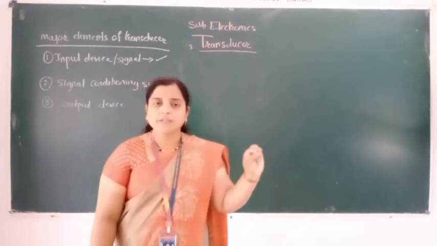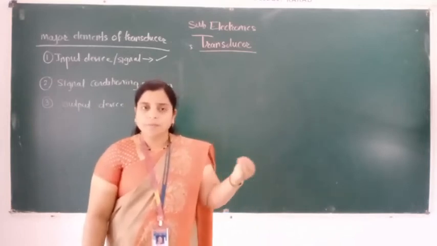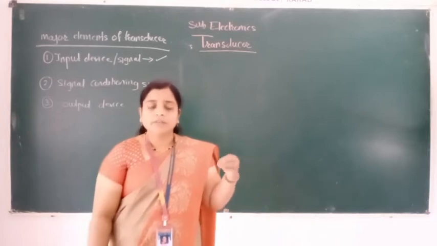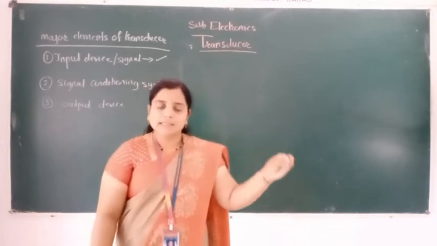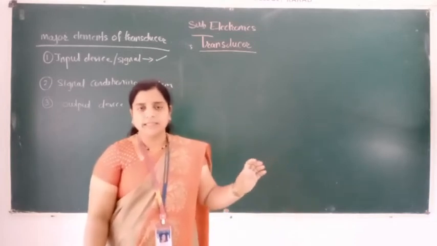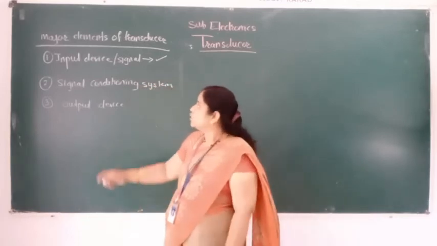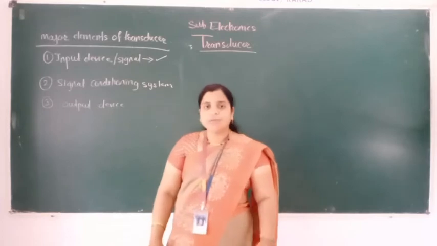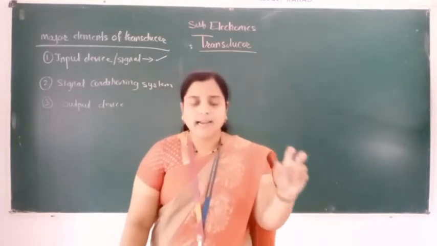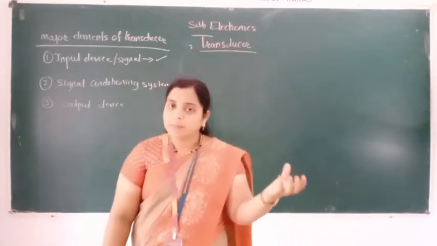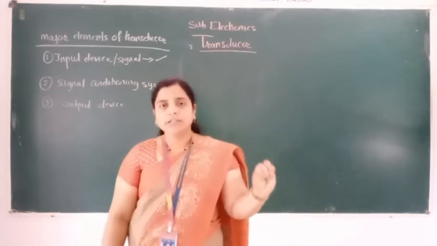We always give the input. Whatever work has to be performed is given to the input device, isn't it? That we have seen in the computer fundamentals chapter. So the input device or input signal is the signal which has to be measured.